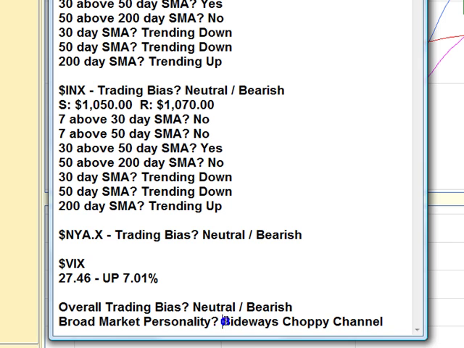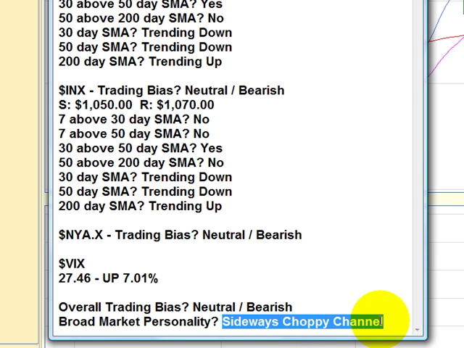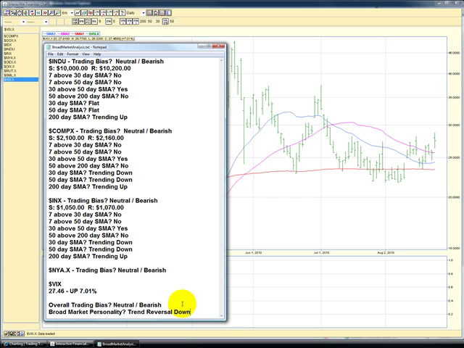And we'll say that this is a trend reversal down. The key here, team, is that the investors and traders alike were waiting for some news. That's why we saw such light volume. They were waiting for some sort of news they could stick their teeth into. And today's housing report, being as dour as it was, was just what they needed to hear in order for them to sell off.